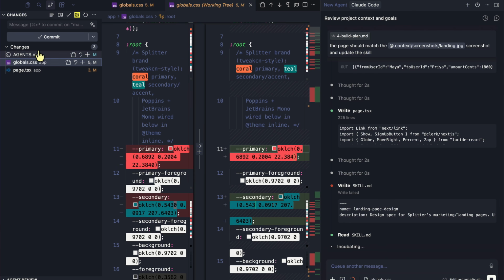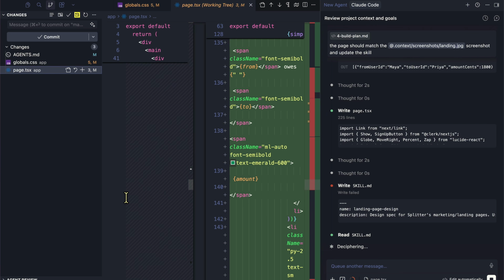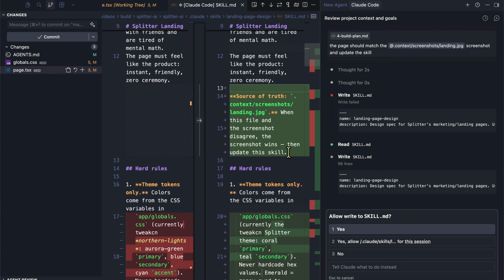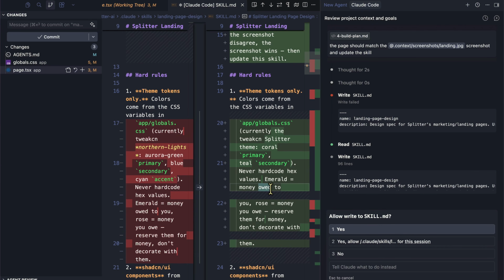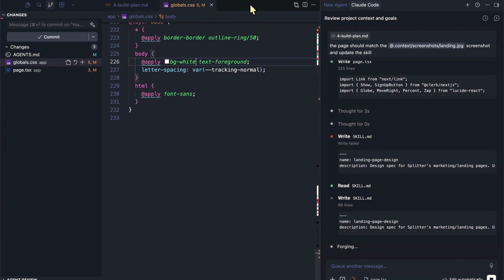So we have the globals.css, agents.md file, and a landing page update here too. Source of truth, this is what it updated. And globals.css, this is what it updated to. Perfect. Yes. Let's write that.